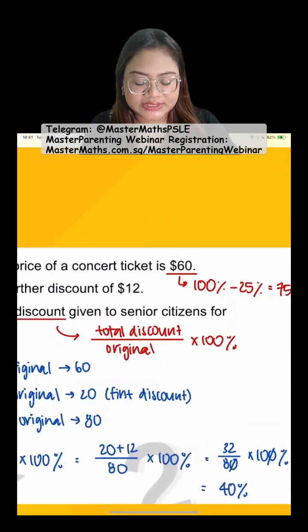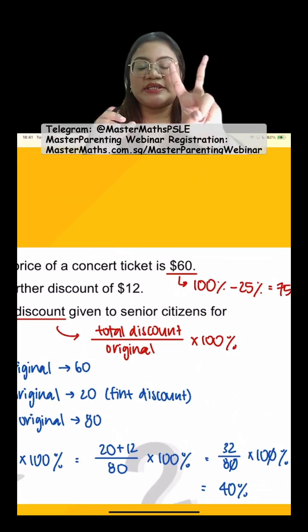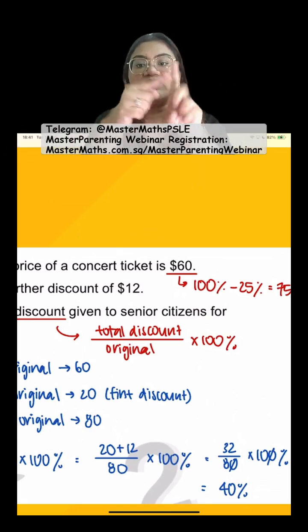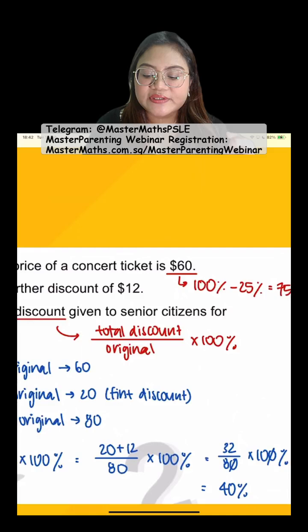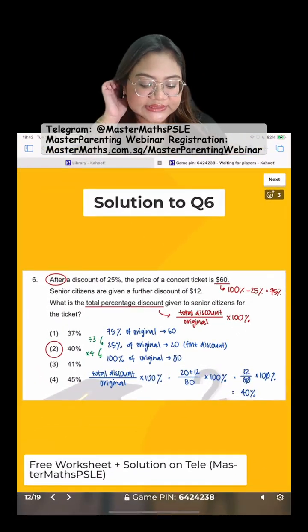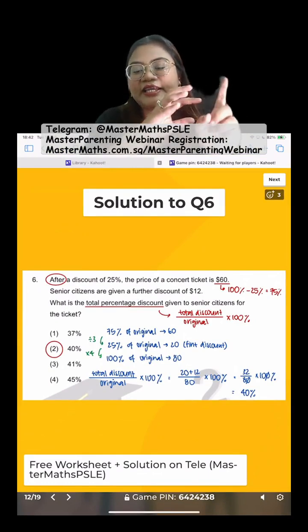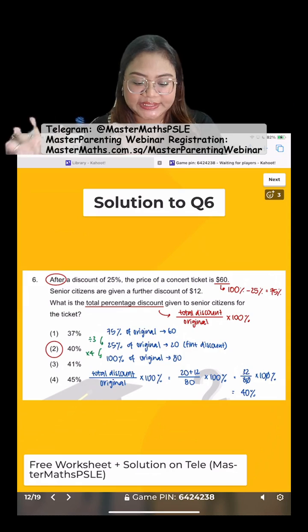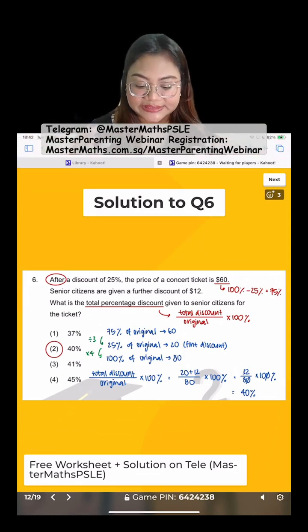So I'm zooming in here. With this formula, I need two things. I need the numerator, total discount. I need the denominator, original. Since I know 75% is $60, I can find the first discount, 25%, and I can find the original, 100%. The original goes inside my denominator, and that's $80.